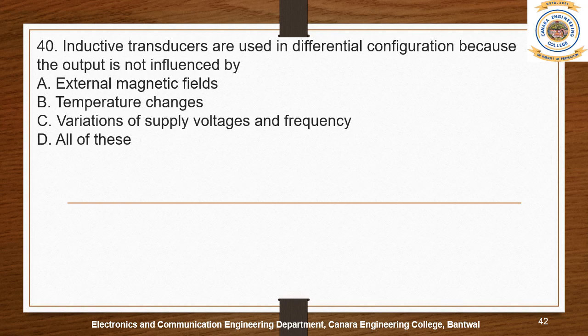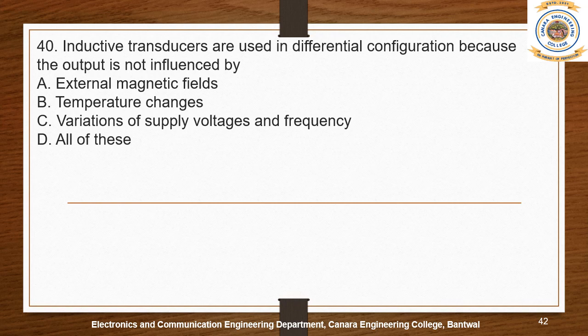Inductive transducers work on the principle of inductance change due to the appreciable change in the quantity that we need to measure. For example, the LVDT is an inductive transducer. It measures the displacement by measuring the voltage differences between its two secondary coils.